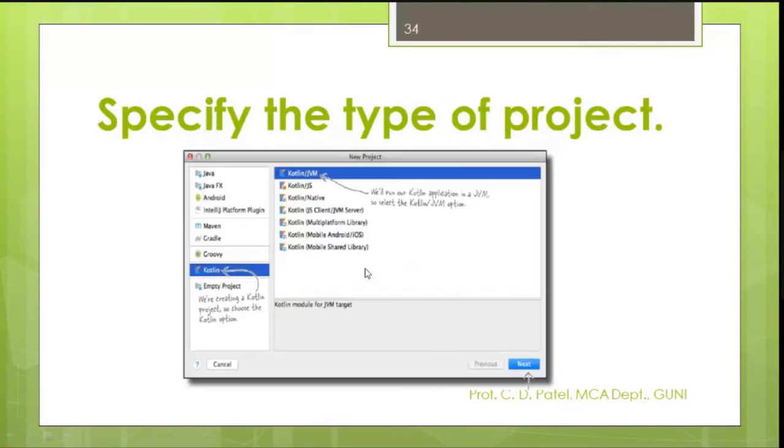When you create a new project, it will ask what kind of application you want to create. Here you can go with JVM, Kotlin with JavaScript, Kotlin with native, Kotlin with JS client and JVM server, or Kotlin multi-platform library. You can also create Kotlin for mobile, Android or iOS applications, and a library. These are the options that Kotlin provides to create a project. But right now we are focusing on JVM and Kotlin. So the first option is selected from my end, Kotlin and JVM.